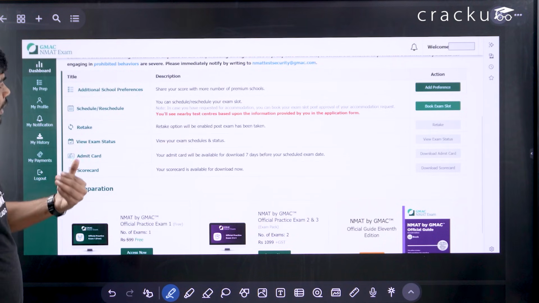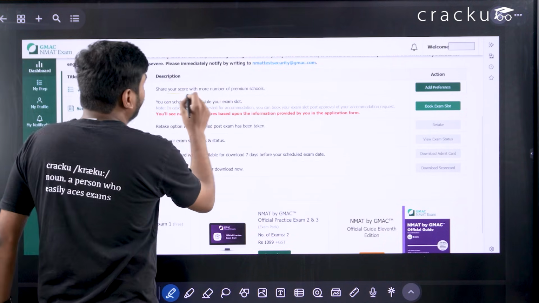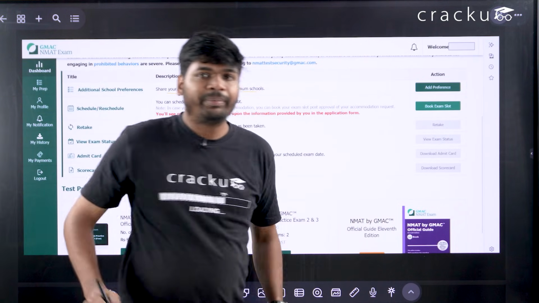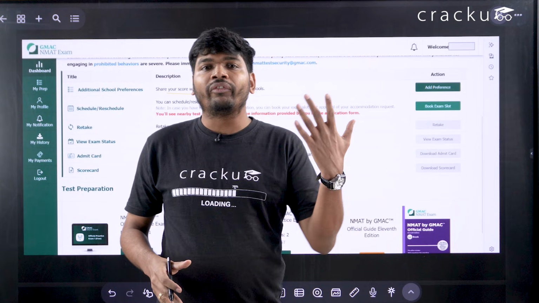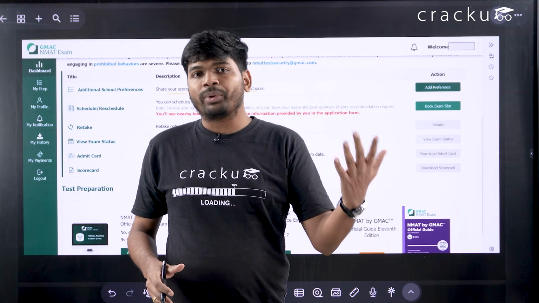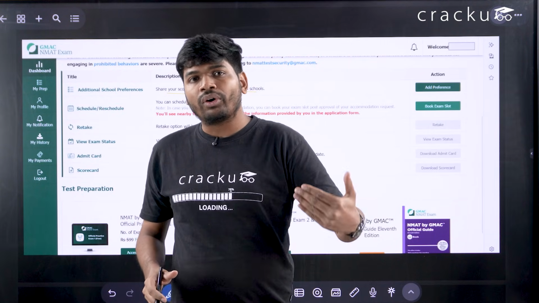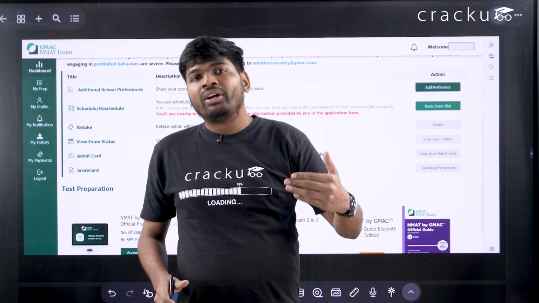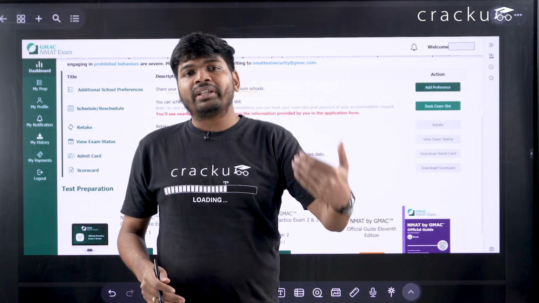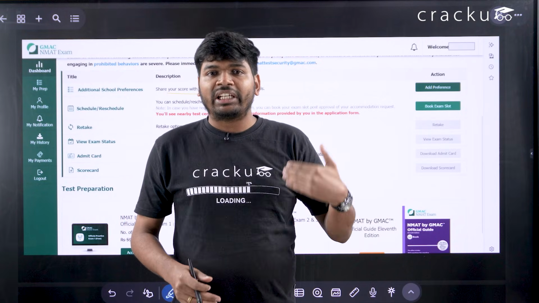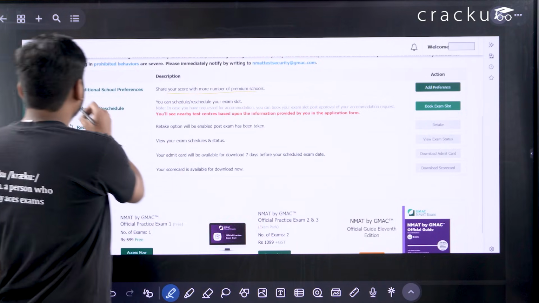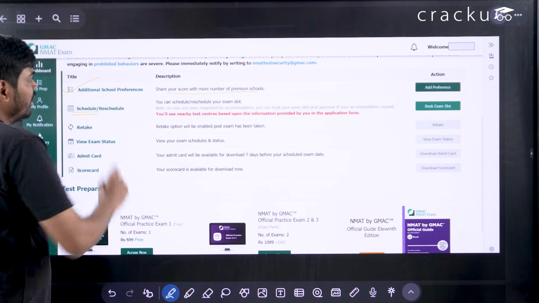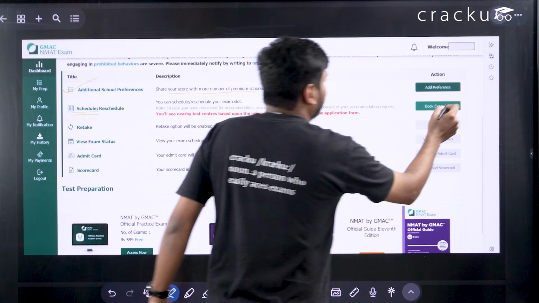If you want to apply your score with more number of premium schools, then you have to click here. For example, while filling the form, you just clicked on 5 colleges and 5 programs. But if you want to apply to more colleges and more programs, you just select here and select the colleges and programs and pay the fees, that is extra fees that I have already mentioned. So this is done. Now if you want to schedule your exam, you have to click here by book exam slot.